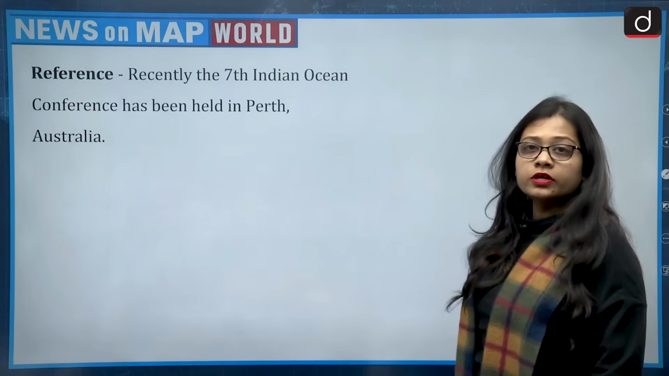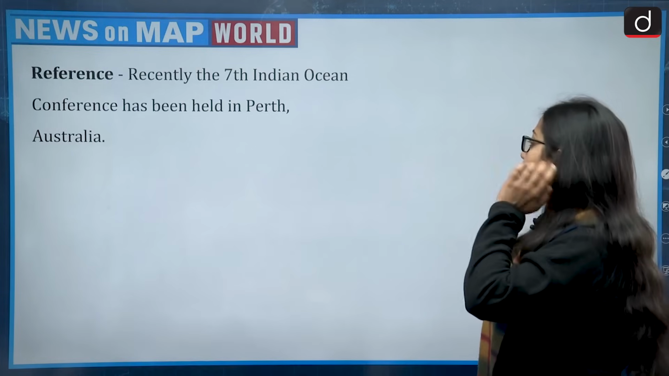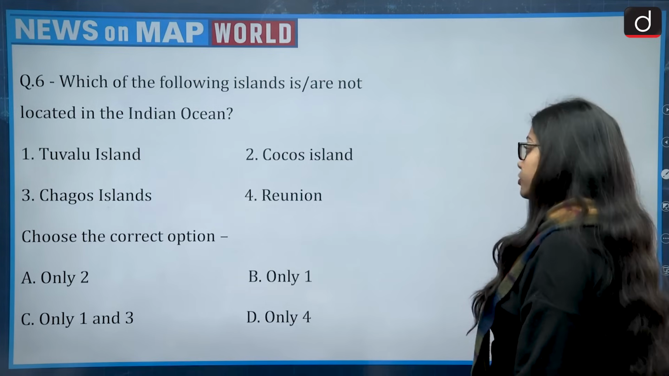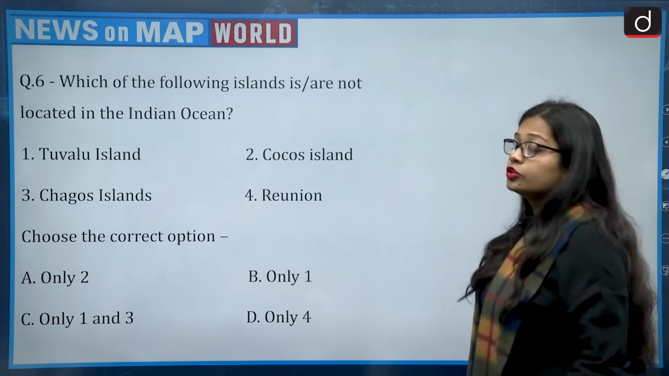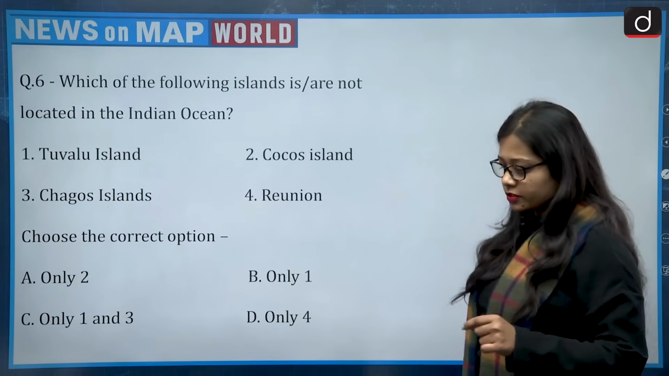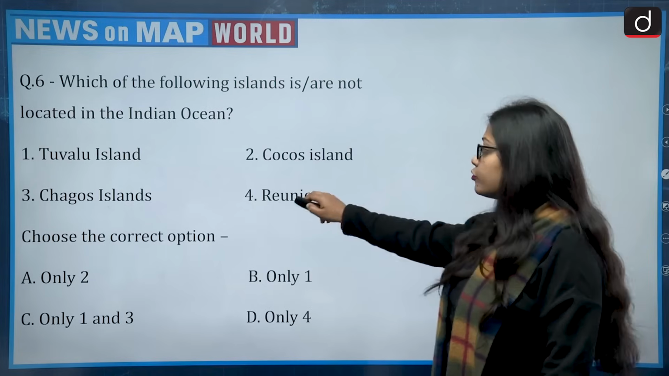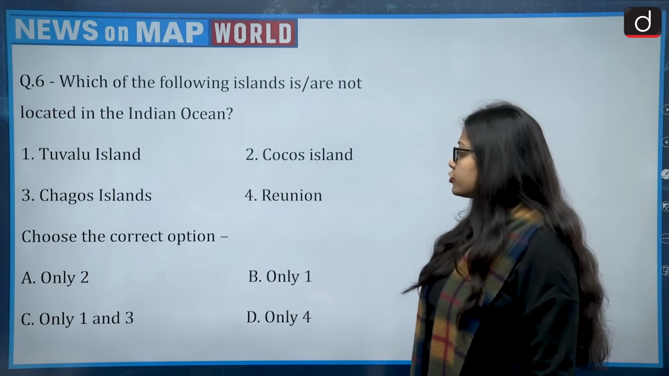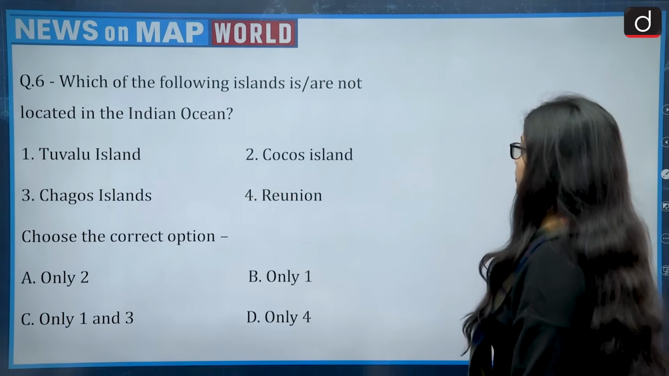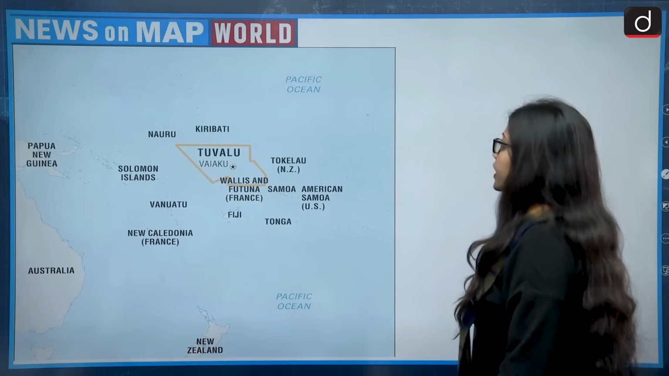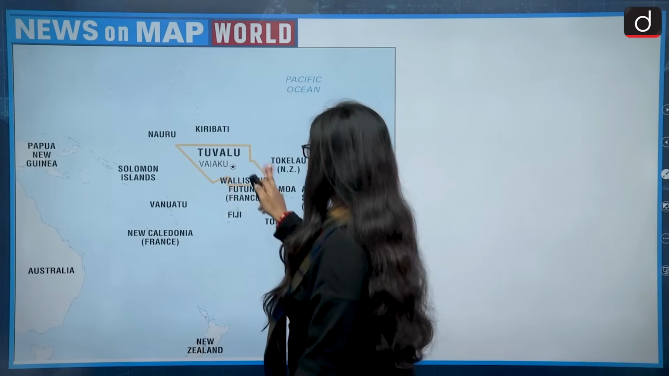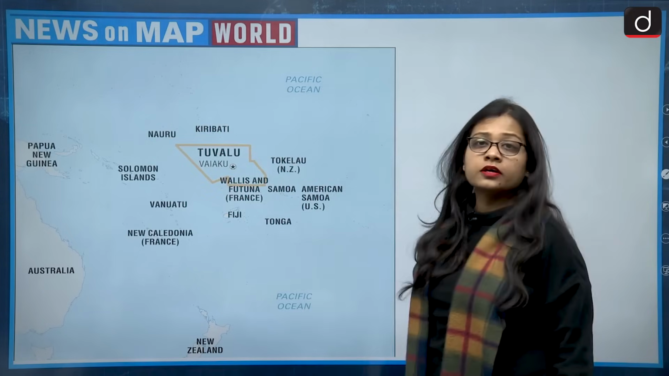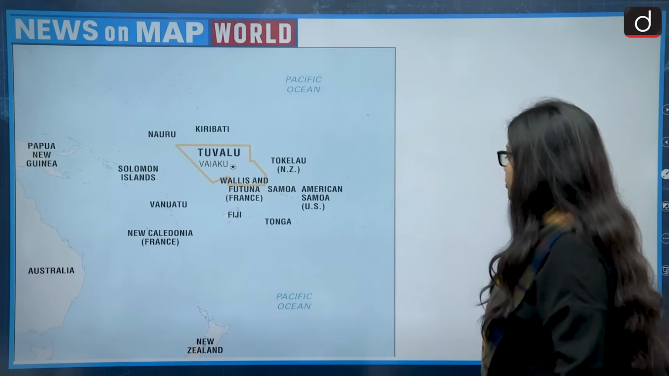The reference talks about how the 7th Indian Ocean Conference has recently been held in Perth, Australia. So the question is with regard to the Indian Ocean: which of the following islands is or are not located in the Indian Ocean? There are 4 islands given, that is Tuvalu, Cocos, Chagos, Reunion. So we have to choose the correct option. Let's see. First is Tuvalu Island, and this is the location of Tuvalu Island, and it is located in the Pacific Ocean, much north of New Zealand. So Tuvalu Island belongs to the Pacific Ocean.